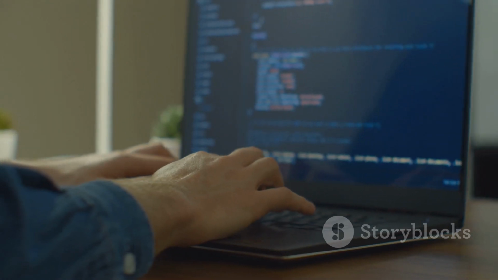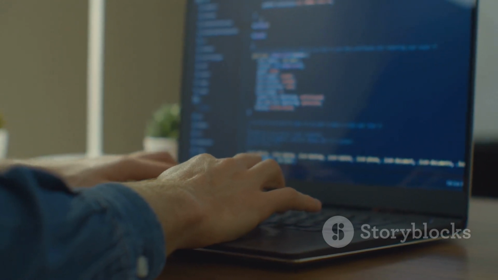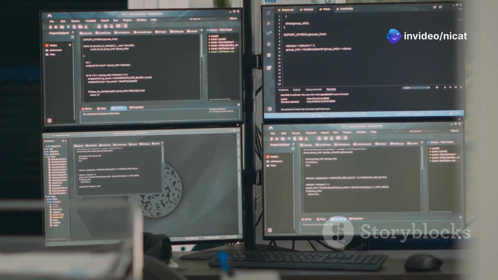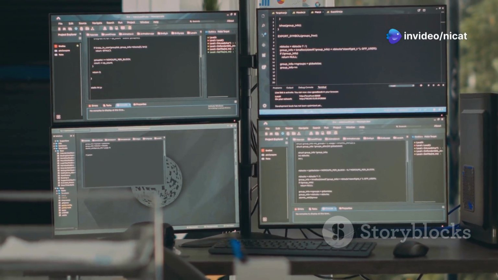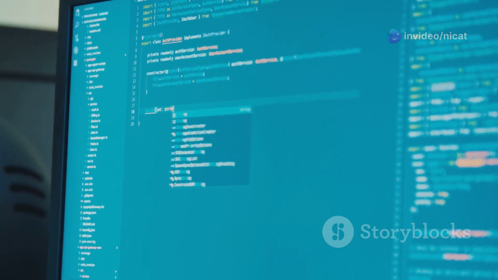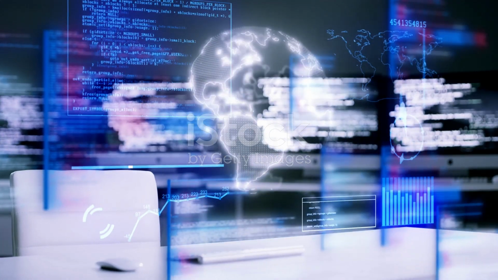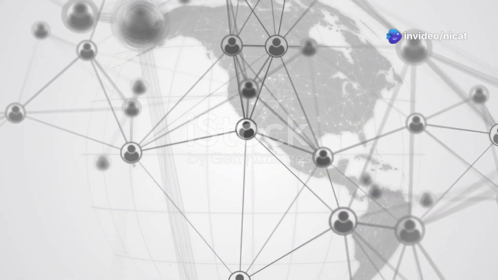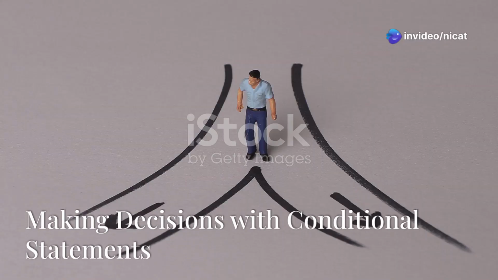Here's how you declare a variable. int age = 25; float price = 19.99; char initial = 'J'; bool is_active = true. Variables make your programs dynamic. You can change the values stored in variables as your program runs. This flexibility is key to creating interesting and interactive applications.